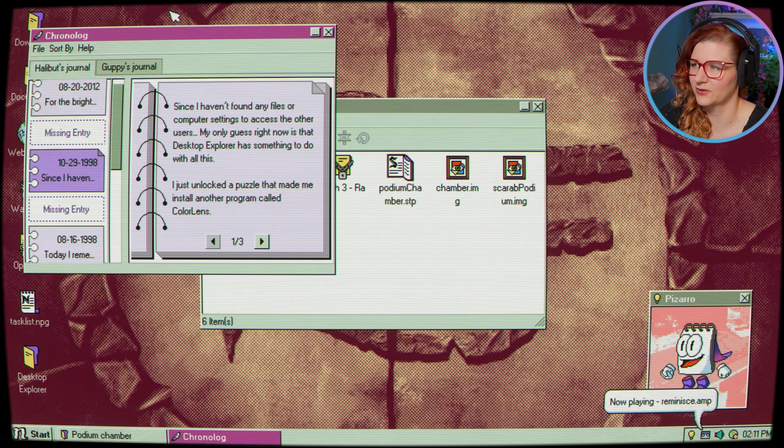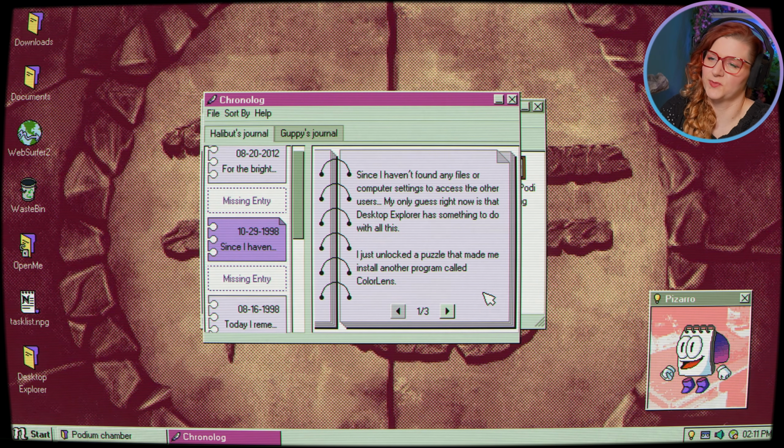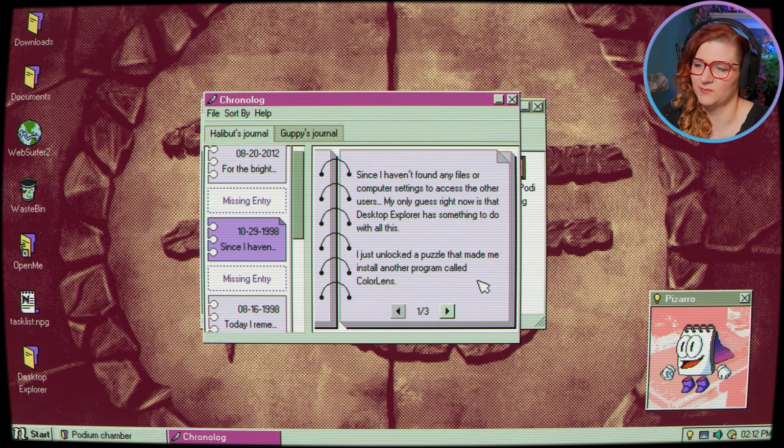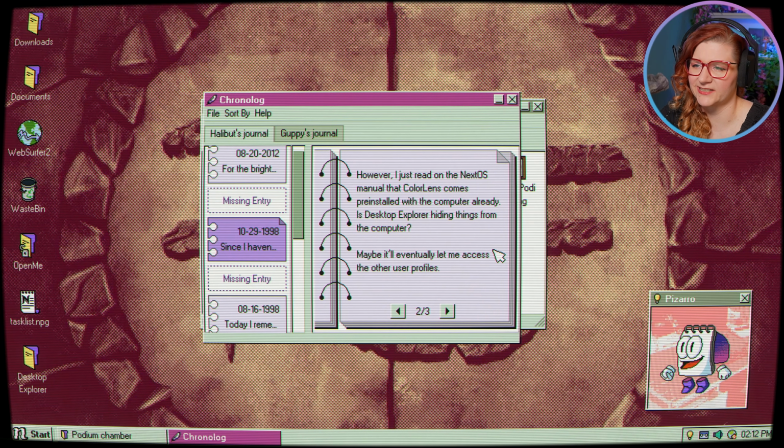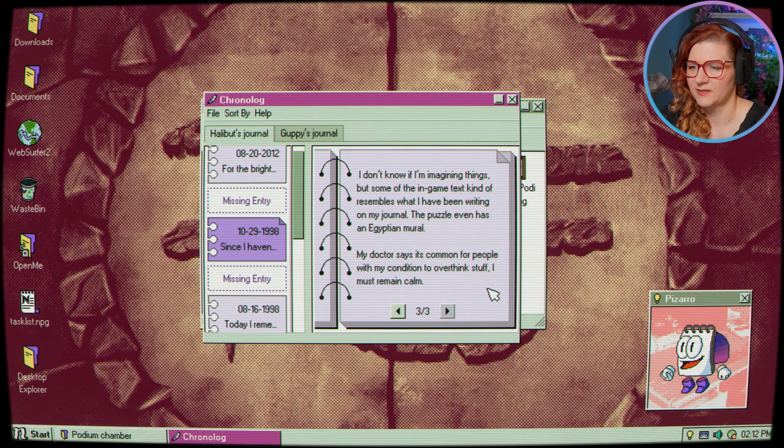First, read this chronologue. Since I haven't found any files or computer settings to access the other users, my only guess right now is that Desktop Explorer has something to do with all this. I just unlocked a puzzle that made me install another program called Color Lens. However, I just read in the NextOS manual that Color Lens comes pre-installed with the computer already. Is Desktop Explorer hiding things from the computer? Maybe it will eventually let me access the other users' profiles. I don't know if I'm imagining things, but some of the in-game text kind of resembles what I've been writing in my journal. The puzzle even has an Egyptian mural. My doctor says it's common for people in my condition to overthink stuff.